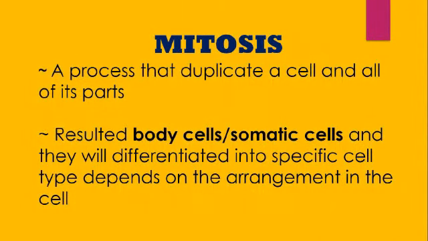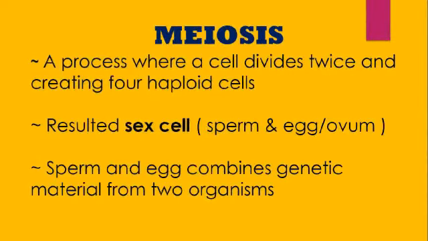Mitosis, a process that duplicates a cell and all of its parts, results in body cells or somatic cells, and they will differentiate into specific cell types depending on the arrangement in the cell. Meiosis, a process where a cell divides twice, creating four haploid cells, results in sex cells, sperm and egg. Sperm and egg combine genetic material from two organisms.